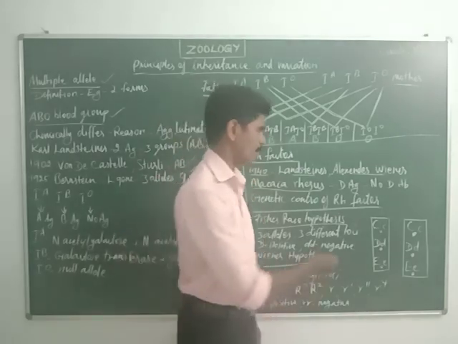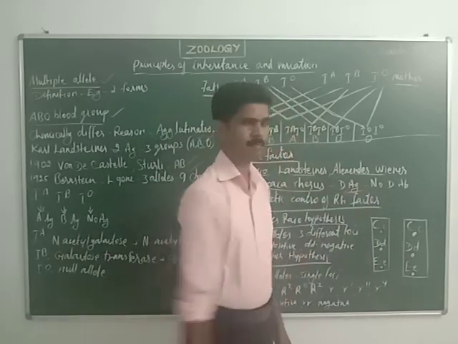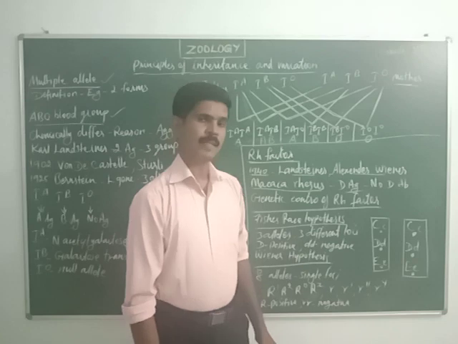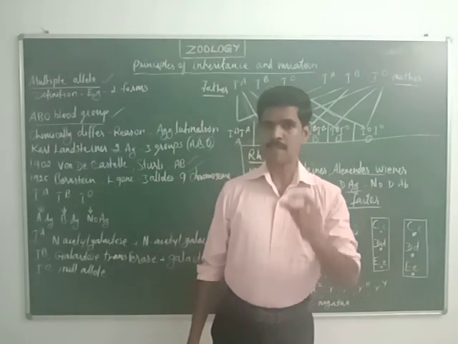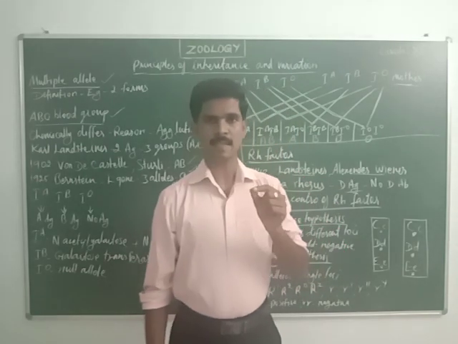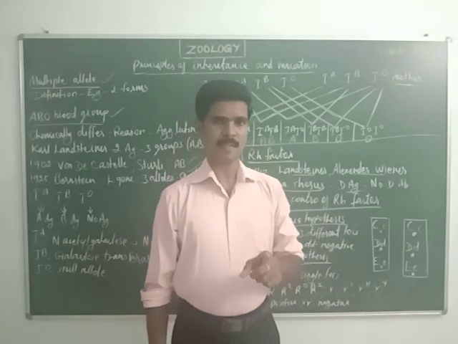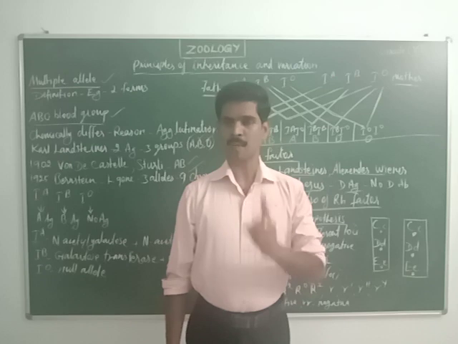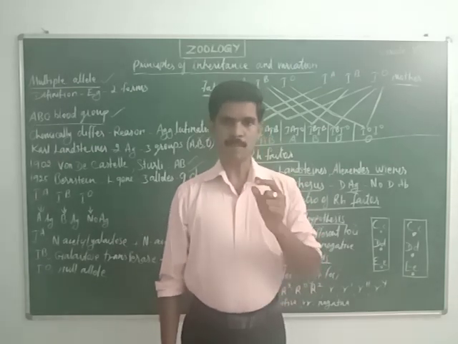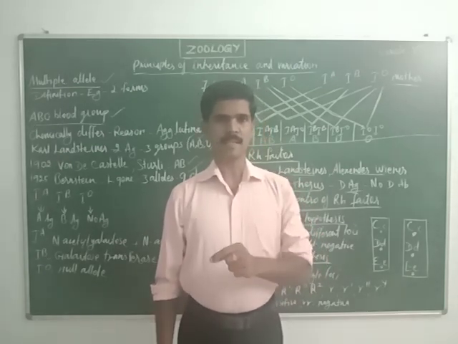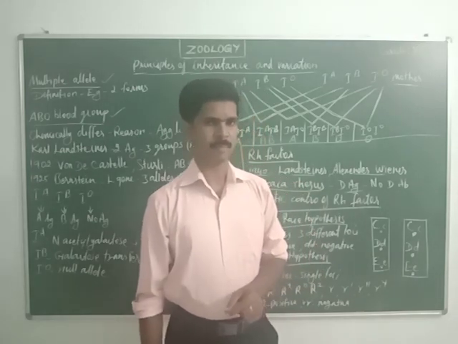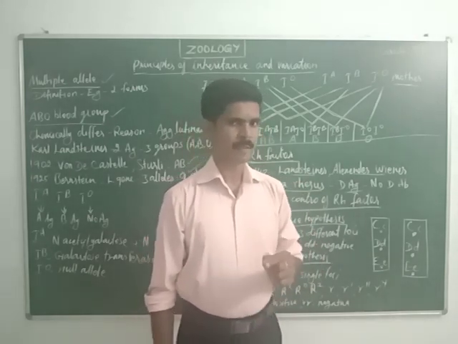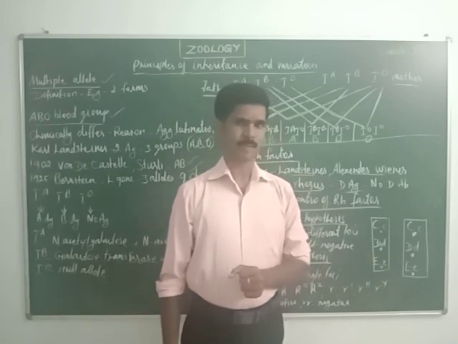This RH factor is due to the presence or absence of one antigen. The name of the antigen is called D antigen. If a person's blood contains this D antigen, that person's blood is RH positive blood. If this D antigen is absent in a person's blood, that blood is called RH negative blood.